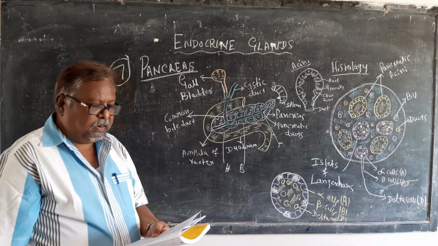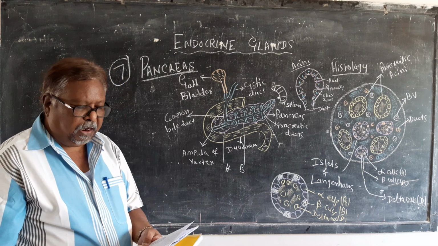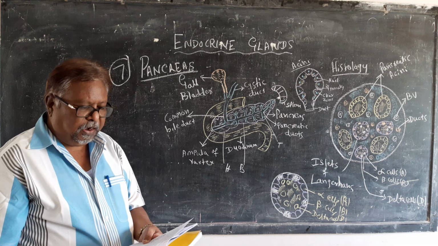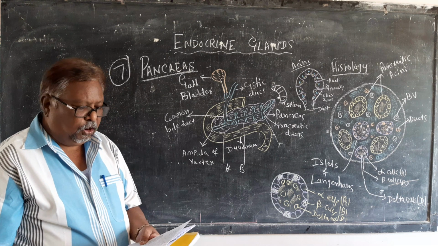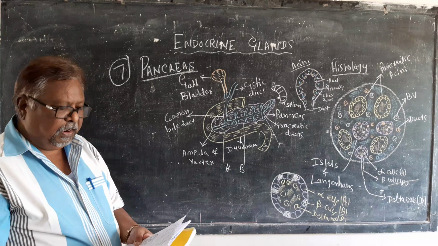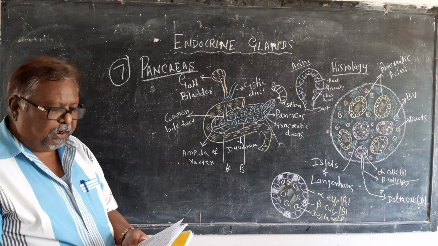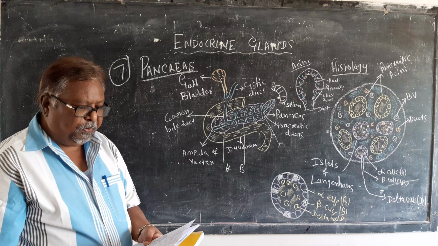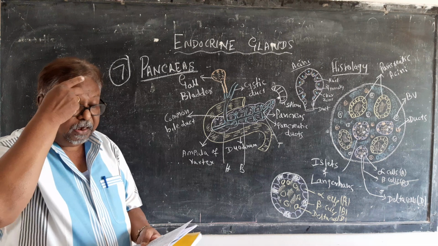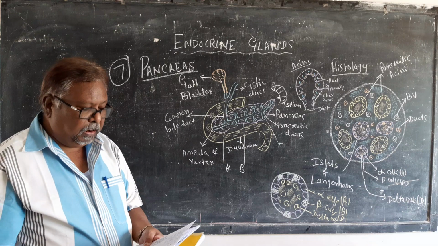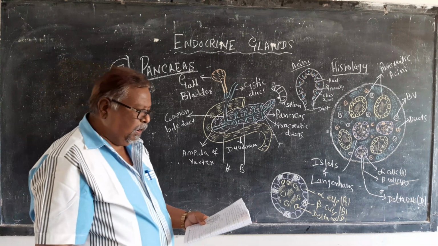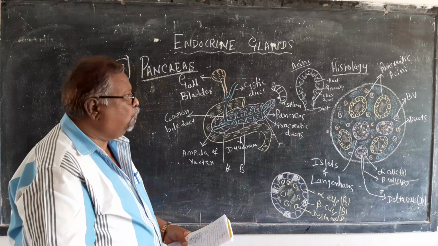Pancreas is supplied by branches of the splenic artery and branches of the superior and inferior pancreaticoduodenal arteries. Coming to the histology, pancreas is divided into many lobes.